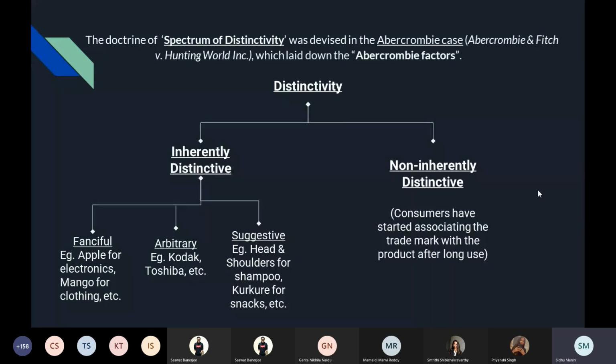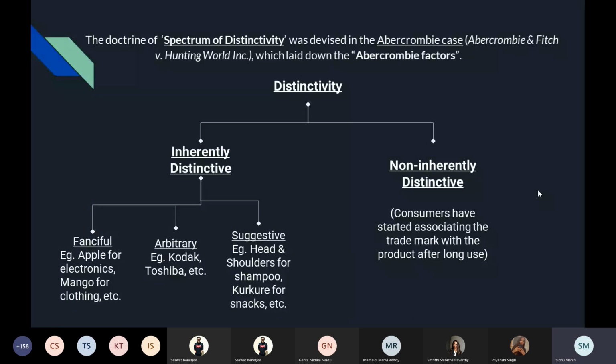They are arbitrary marks. Suggestive are those which give a hint about the product. So Head and Shoulders for shampoo, they are giving a hint, because it prevents dandruff. So this shampoo is suggesting that it is something related to the head. Kurkure for snacks. So snacks, kurkure, they're a little suggestive with each other. They're not arbitrary or fanciful at all. So they are suggestive, inherently distinctive trademarks. So these three kinds are inherently distinctive.